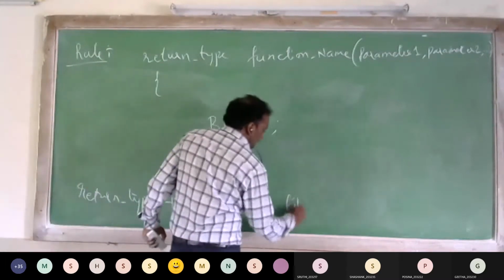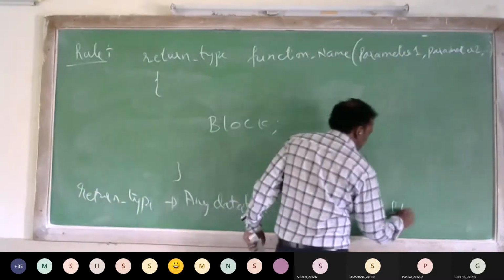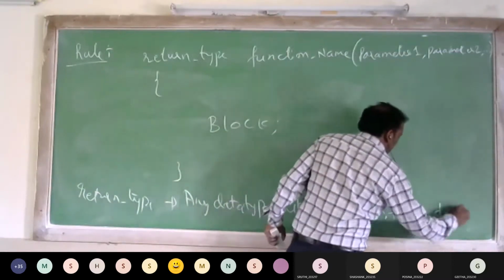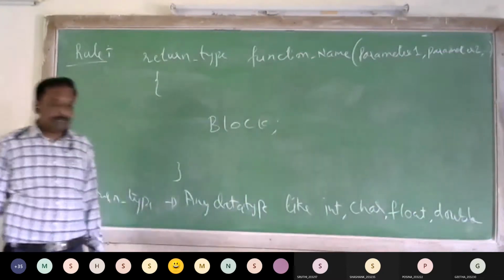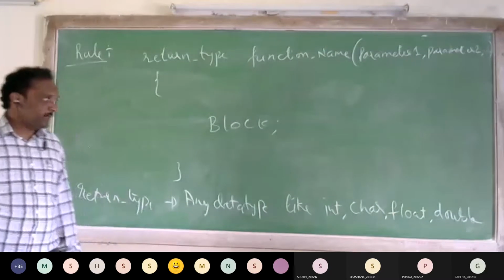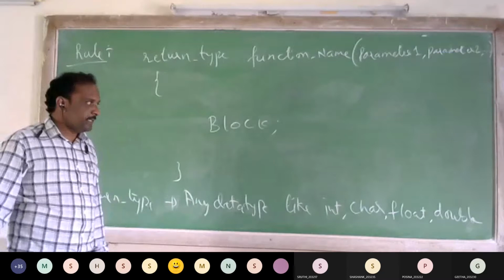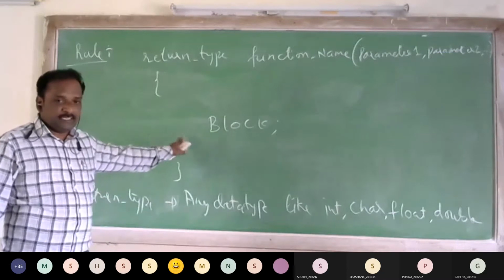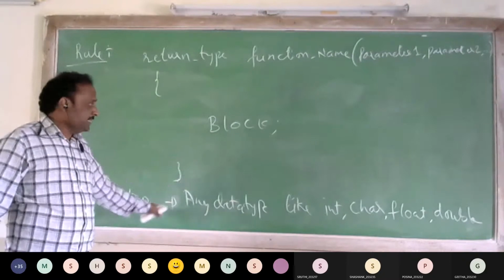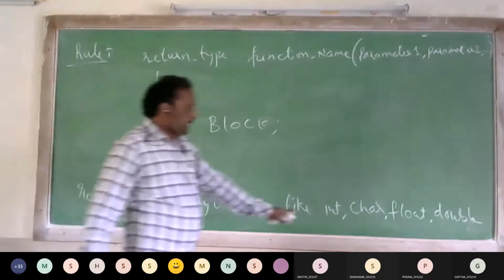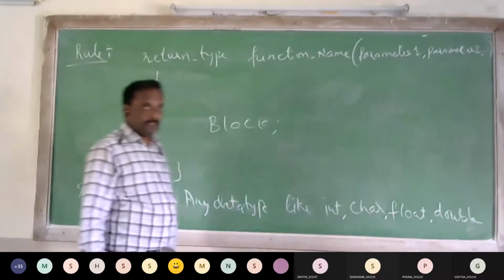Data types like int, char, float, double, etc. The return type might be any data type like integer or character or float or double, or later we are going to study about the user defined data types, structure, union, enumerated data type, etc. So these are the built-in data types: integer, character, float, double.